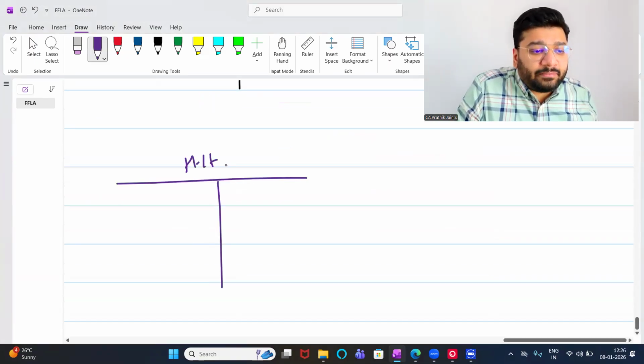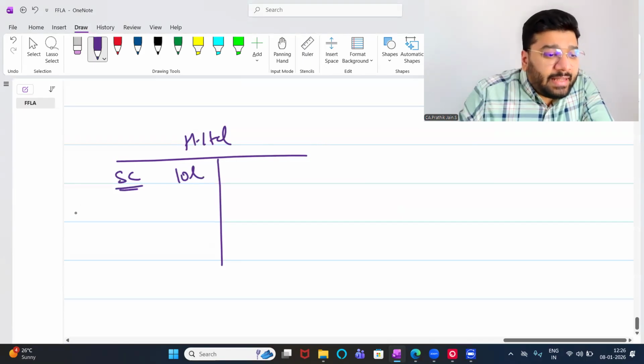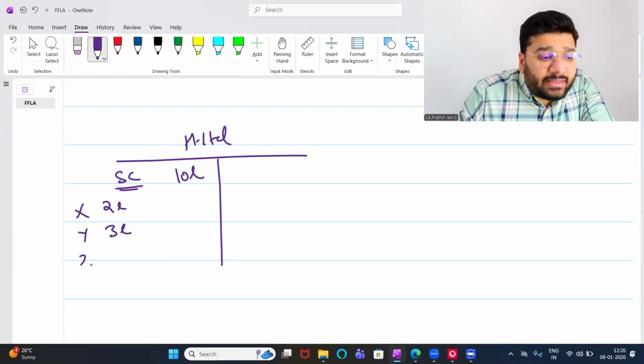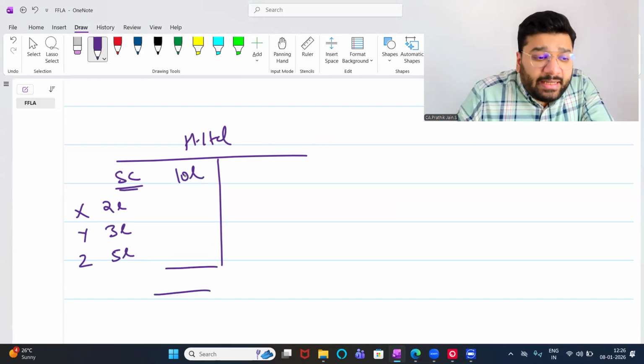Now, this is Holding Limited. Holding Limited is having a share capital of 10 lakh. In that, X is having a share capital worth 2 lakh. Y is having share capital worth 3 lakh. And Z is having share capital worth 5 lakh. Correct? Now, whatever money they have invested, it is there in form of multiple assets. This could be there in form of land and building, 2 lakh.